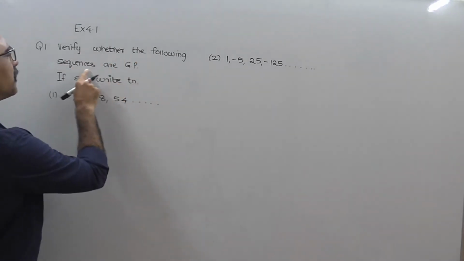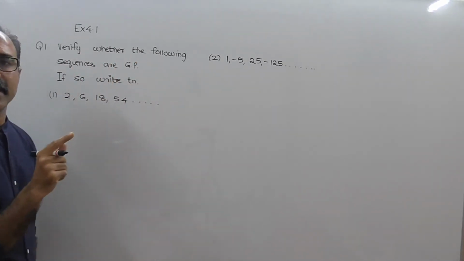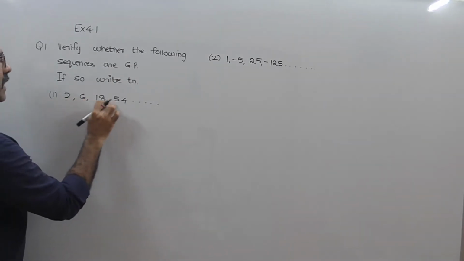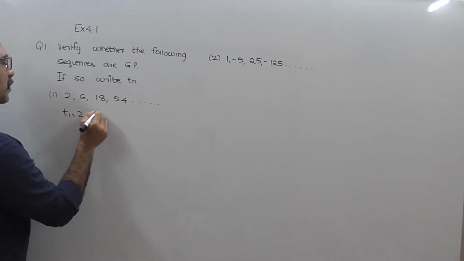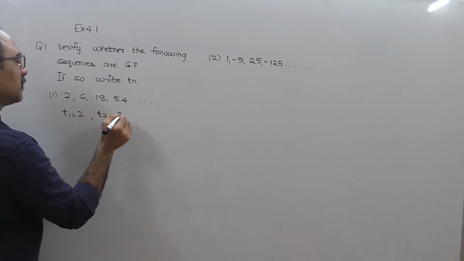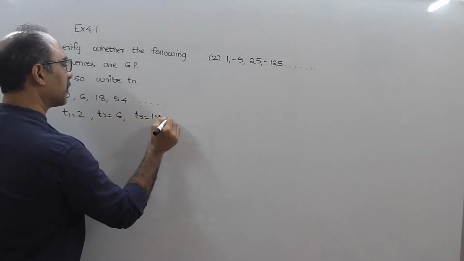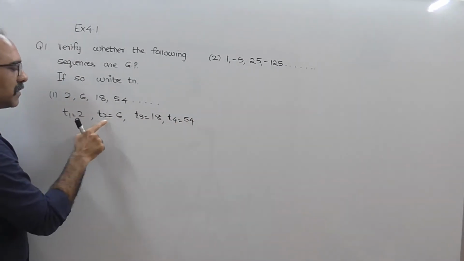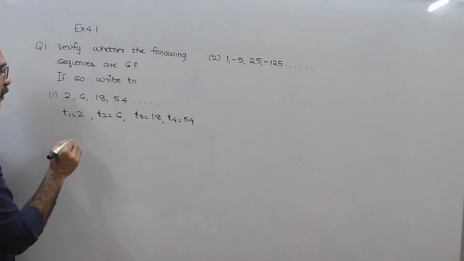We have to verify whether the following sequences are GP, and if they are in GP, then we have to write Tn, meaning we have to write the nth term. So let's start with the first one: 2, 6, 18, 54. First I will say that T1 is 2, meaning first term is 2, second term is 6, third term is 18, and the fourth term is 54. T1 means first term, T2 means second term, T3 means third term, T4 means fourth term.